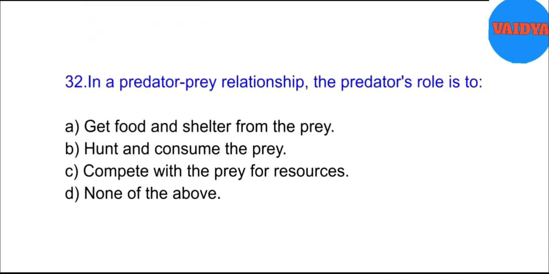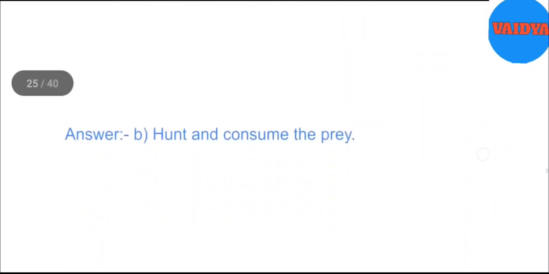32. In a predator-prey relationship, the predator's role is to A. Get food and shelter from the prey. B. Hunt and consume the prey. C. Compete with the prey for resources. D. None of the above. Answer. B. Hunt and consume the prey.